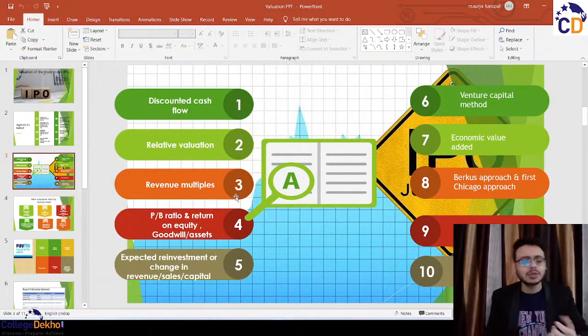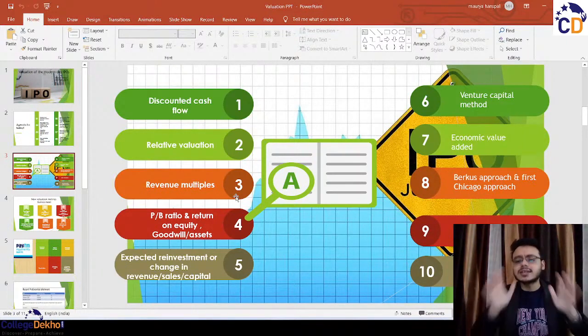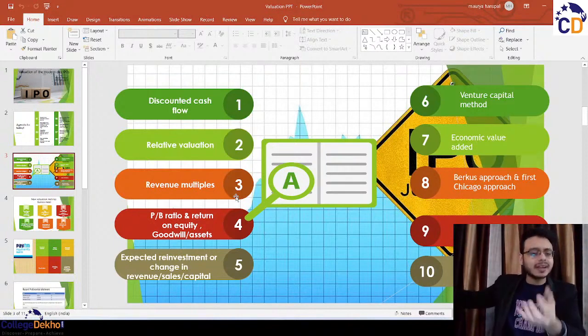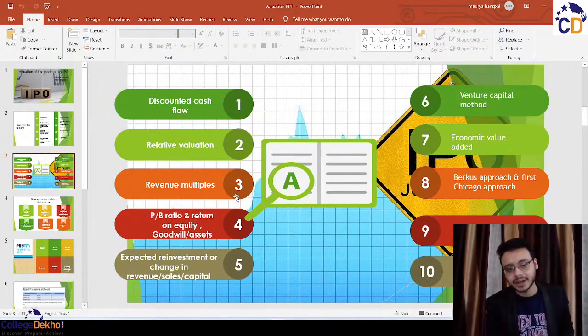So coming back to the topic. Talking about the first method, the people who have a great knowledge of valuation and finance know this method of DCF, that is the discounted cash flow method. In this method, we need to project positive cash flows in future and discount them to get the present value from the future cash flows. But since these loss-making companies have no cash flows, and cannot predict positive cash flows in future, how can we use this method of DCF, right?